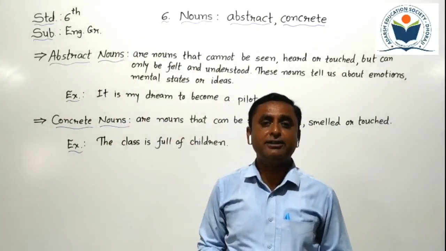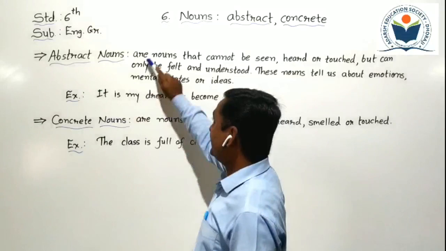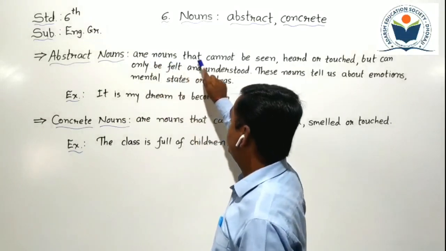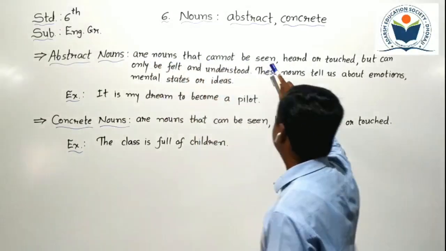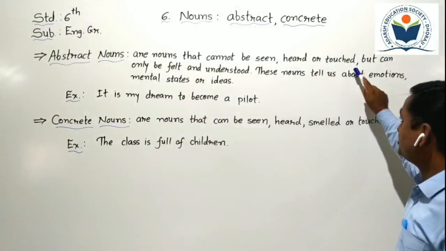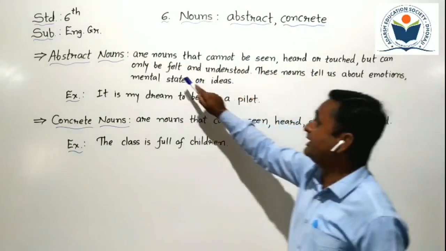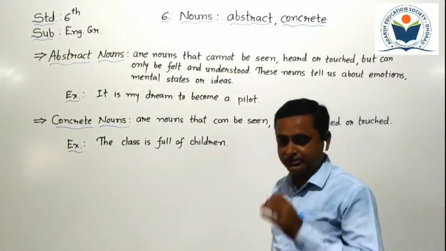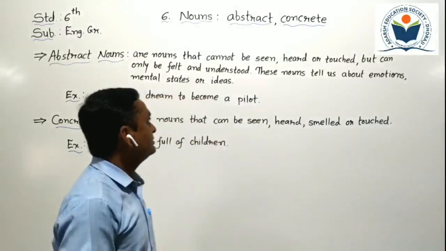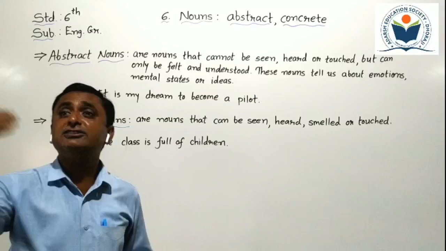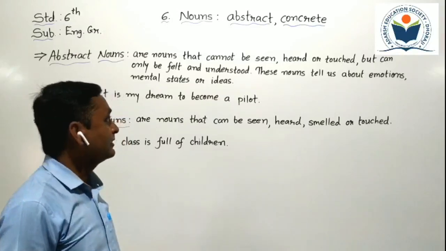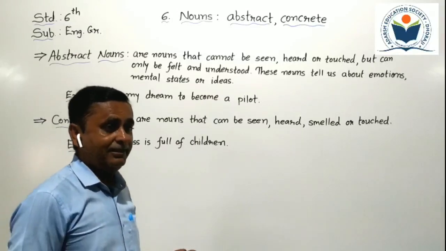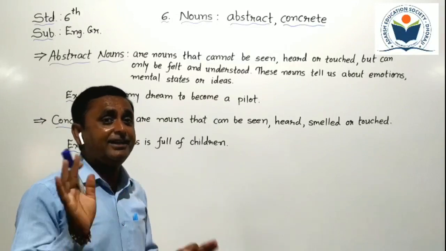Abstract nouns are nouns that cannot be seen, heard or touched, but can only be felt and understood. As you know students, abstract nouns cannot be seen. Anything's name is given, but we cannot see those things.